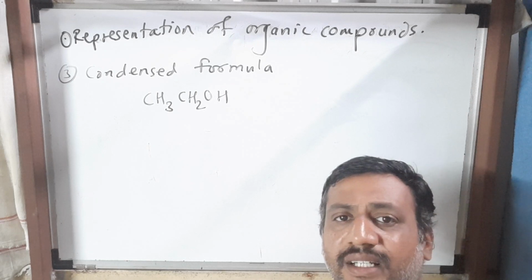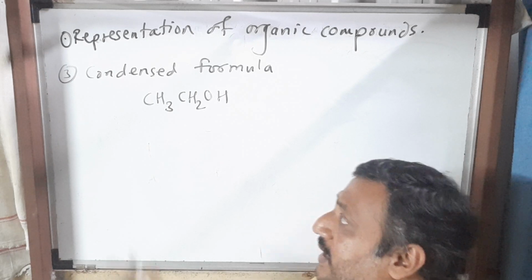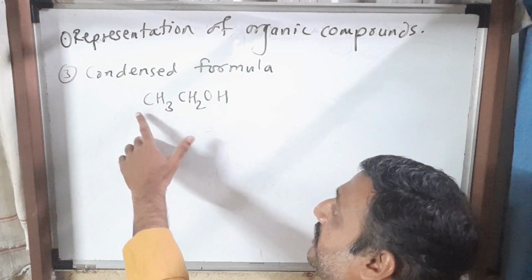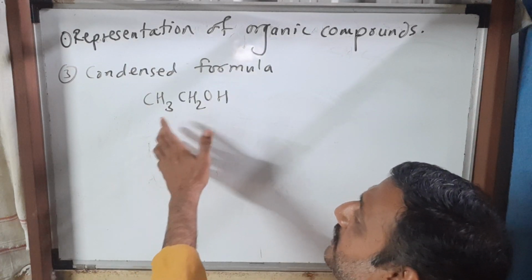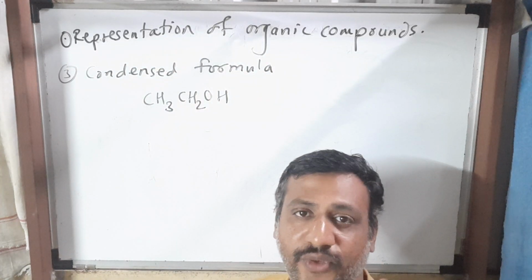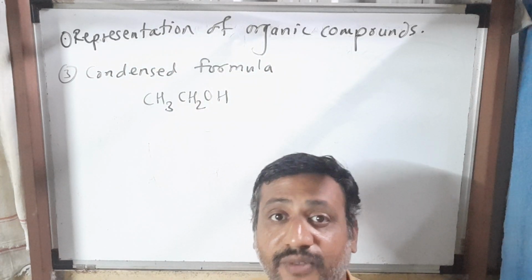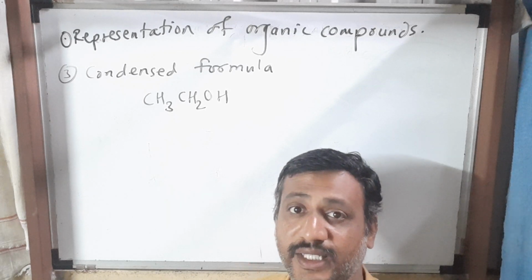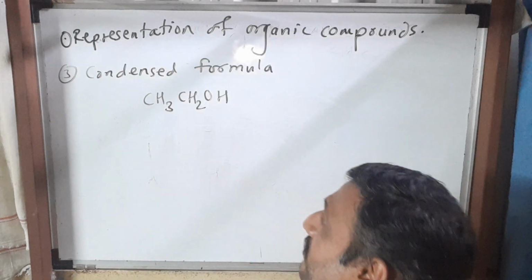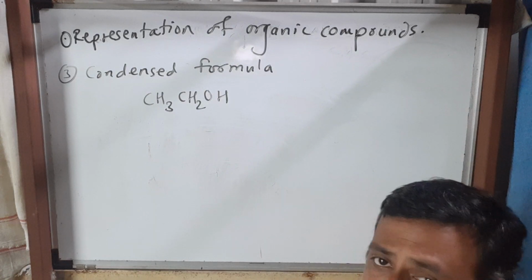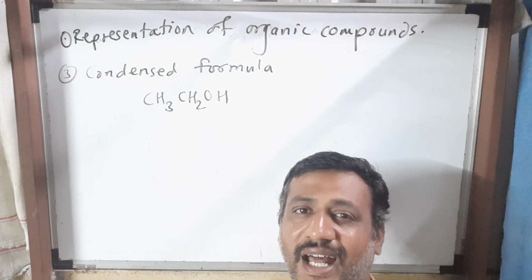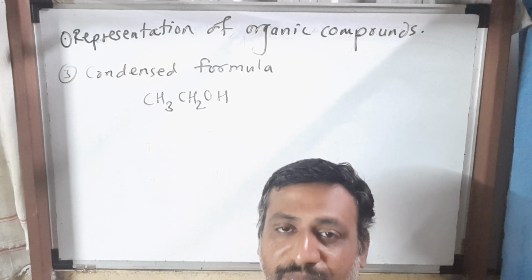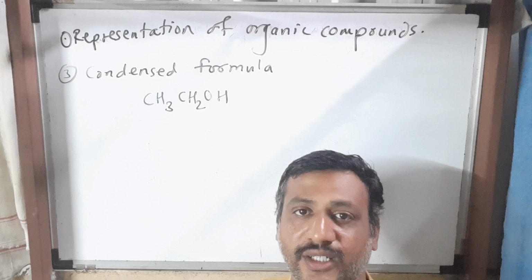Which feature should I tell? All atoms are denoted in the condensed formula. The number of atoms also we can predict, that is 2 carbon, 6 hydrogen, 1 oxygen, by seeing the formula. Connectivity information we are getting. Bonds are not shown. Even lone pairs of electrons are also not shown. It depends, it's not a hard and fast rule. One may show them as per the need of the reaction mechanism. But generally lone pairs of electrons are not shown.